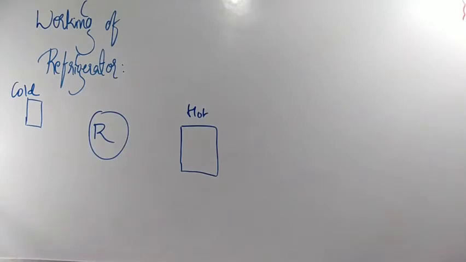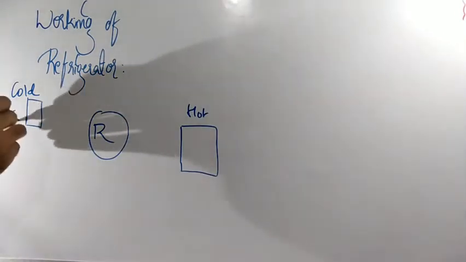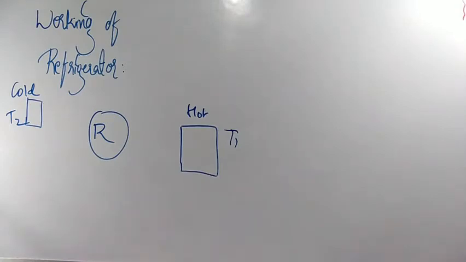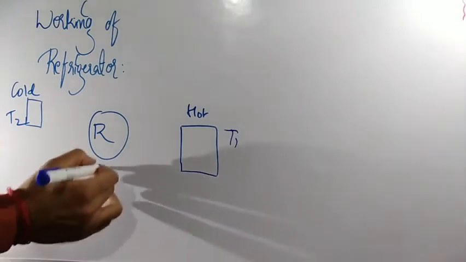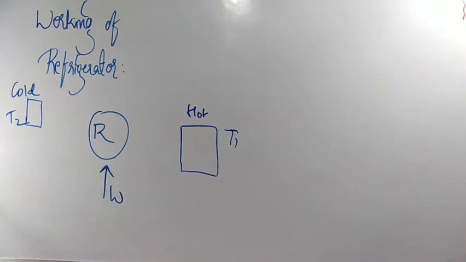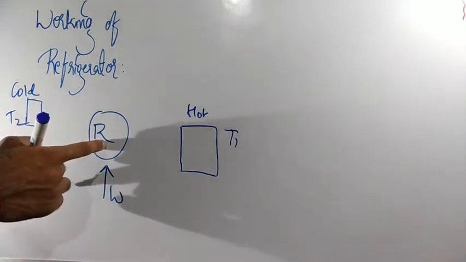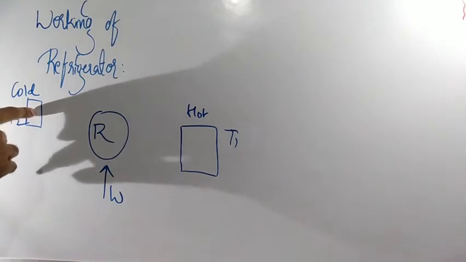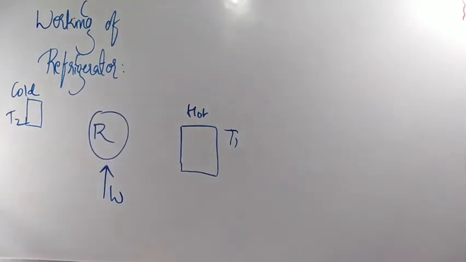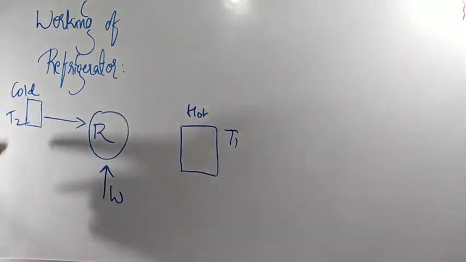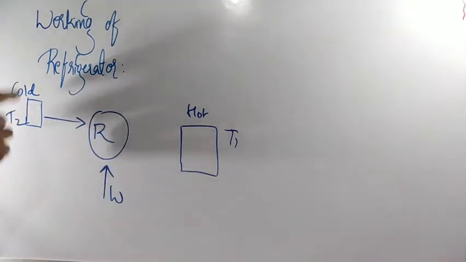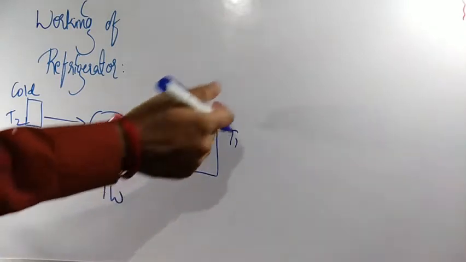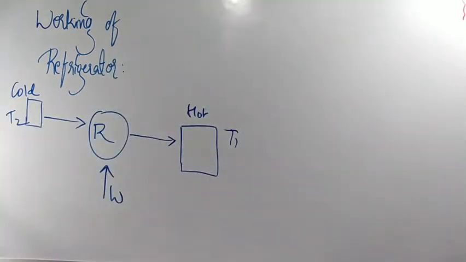Let us suppose that here the temperature is T2, and here the temperature is T1. So here we are doing some work. That means this refrigeration will do some work on this object to remove its heat energy. Clear? So the process will be in this manner. From this object, by doing some work, we will be removing heat energy, and that heat energy will be supplied to the external source.